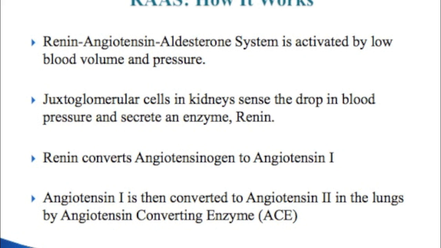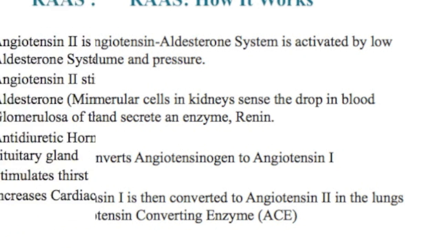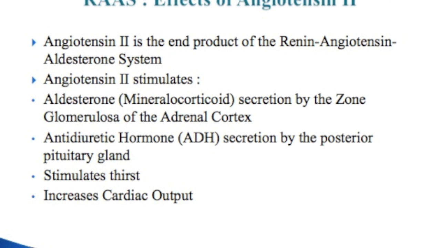As the blood pressure decreases, JG cells release renin that converts angiotensinogen, which is made by the liver, to angiotensin 1. Next, angiotensin 1 is converted to angiotensin 2 by the angiotensin converting enzyme, or ACE for short, made by the lungs. So angiotensin 2 is the end product of the RAS system, and it has many effects that in result increase our blood pressure to homeostatic levels.